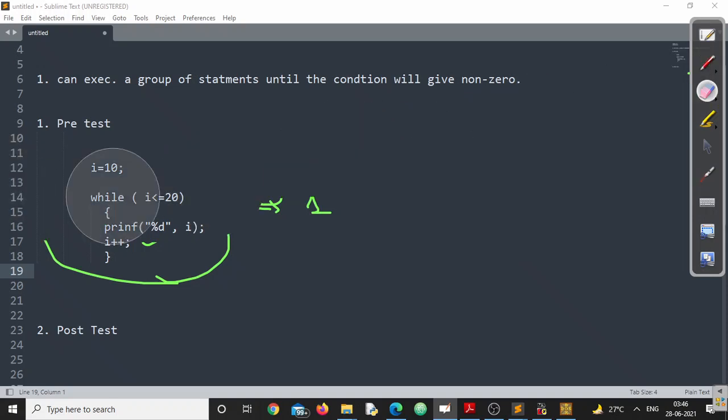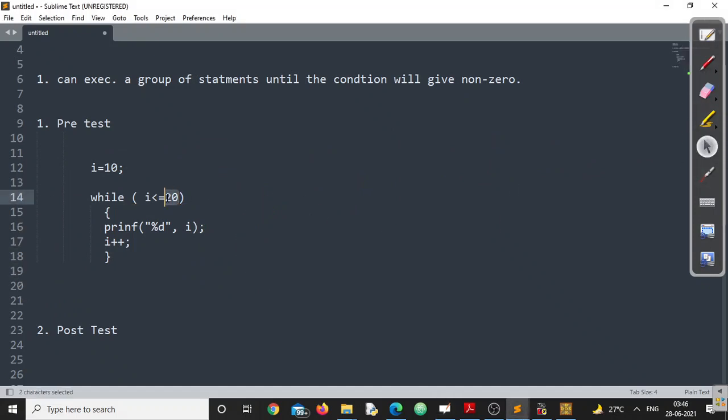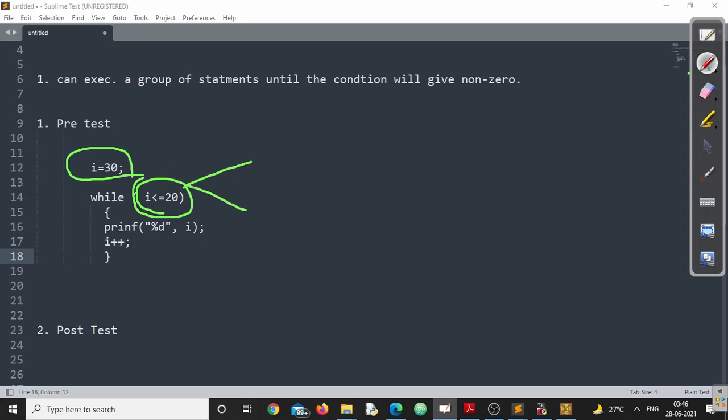Okay. Now, tell me, listen very carefully, if I am writing, suppose, 30. Now, look here. I have written i equals 30. Does this condition hold good? Either it is true or false. This particular one will give me a value of 0. 0 means false itself.